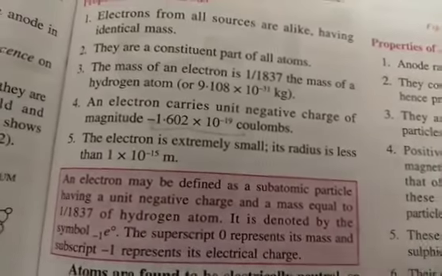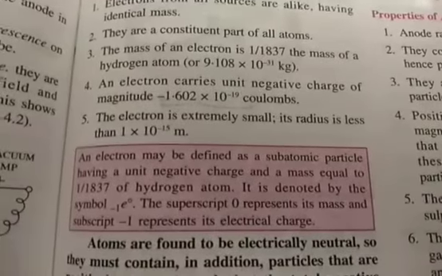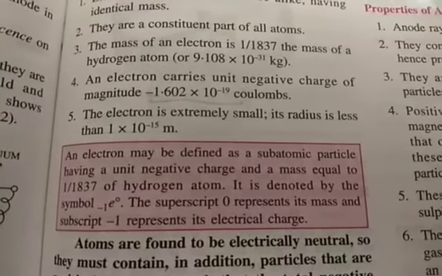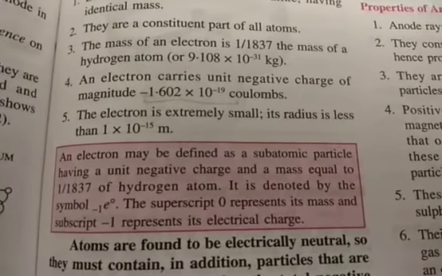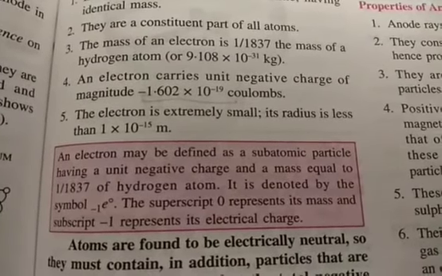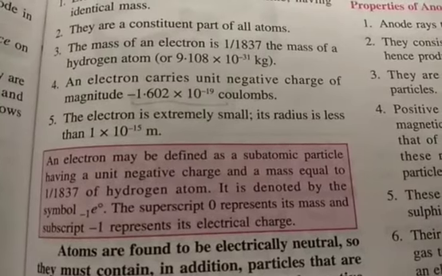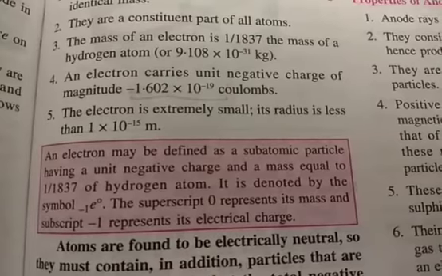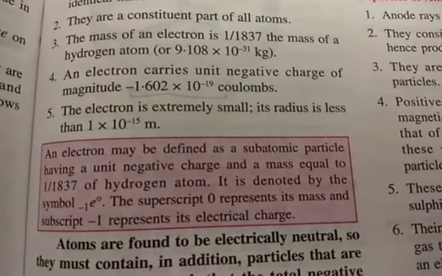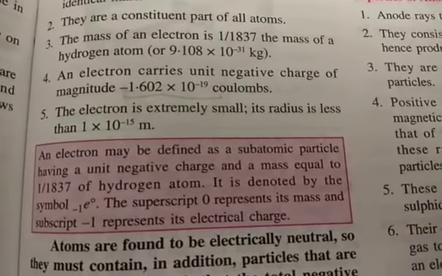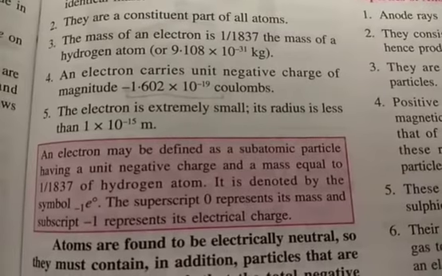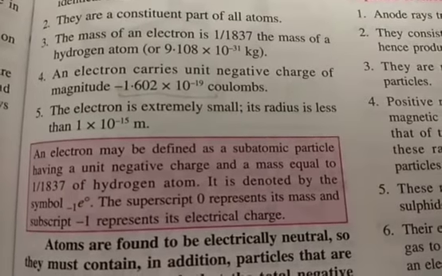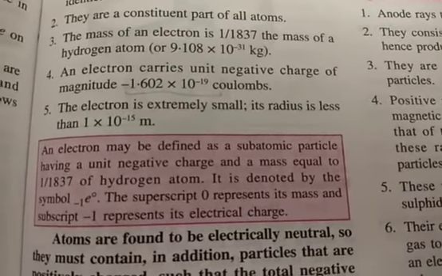Then the electron is extremely small, its radius is less than 10^-15 meter. Now in this box, the electron may be defined as a subatomic particle having a unit negative charge and a mass equal to 1/1837 of a hydrogen atom. It is denoted by this symbol. In subscript you can see -1 is there, and superscript 0 is there. The superscript 0 represents its mass and the subscript -1 represents its electrical charge.